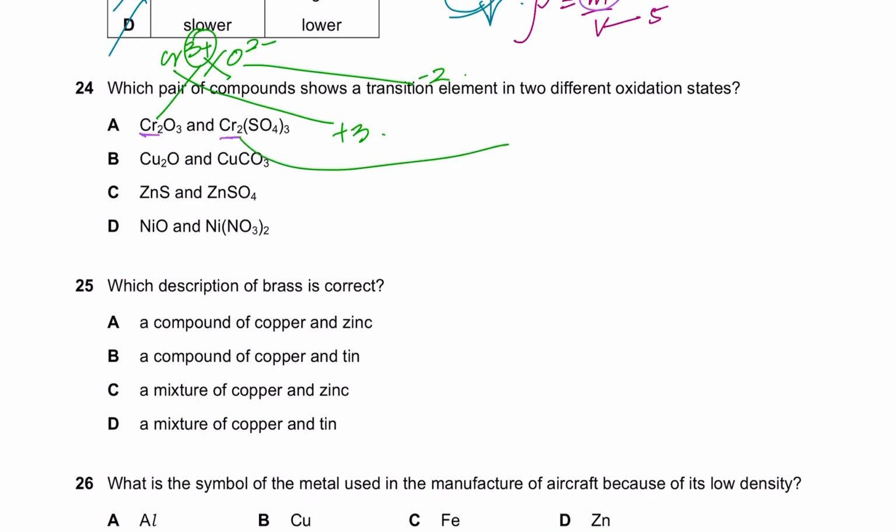So similarly do this here. Chromium sulfate is formed, right? Chromium has a charge of 3+. You just take these subscripts back where they were, back into their superscripts. So chromium had a 3+ charge, and bring this 2 back here. Sulfate was 2-. That's why when you cross multiply, Cr2(SO4)3 was formed. So chromium is 3+ and sulfate is 2-. That's how you save time, right? So A is wrong because A does not have different oxidation states. Both are +3. Now here B is the right option, because in Cu2O copper had 1+, O was 2-.